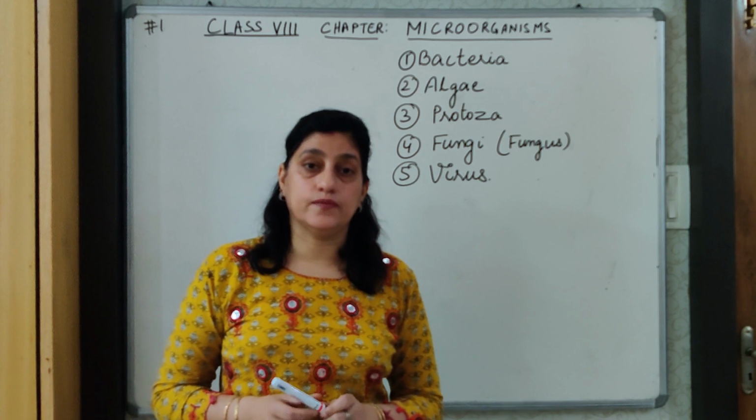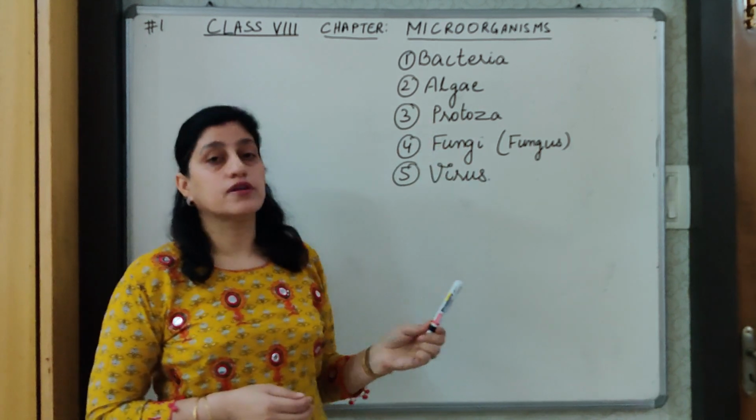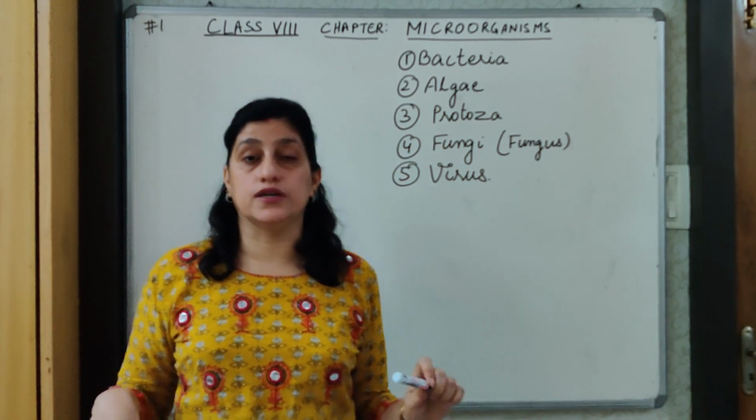Before starting this, let me tell you that these microorganisms are present almost everywhere in the world.